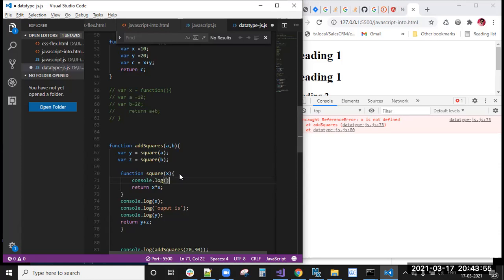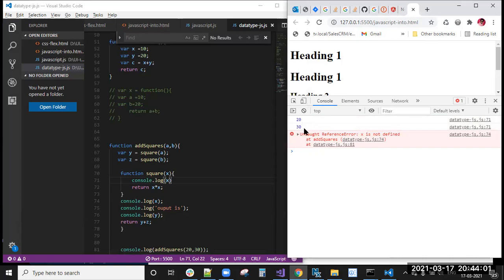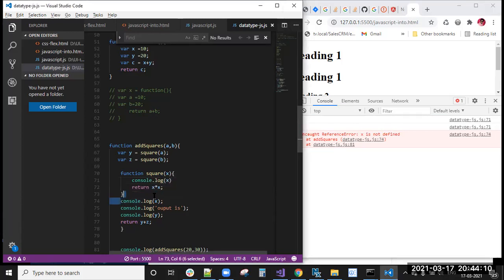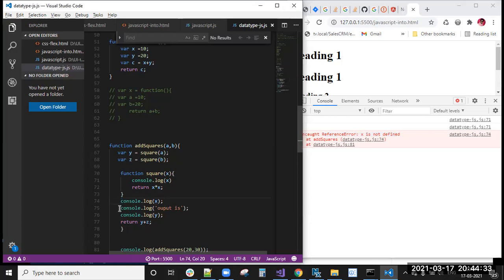If you write console.log of x inside, you will get 20, 30. First time 20 will come, second time 30 will come. But when you try to access console.log of x outside, where the scope is up to here only, you will get a reference error, x is not defined. Whenever that error comes, the execution will stop. JavaScript will throw the error and stop execution, and after that these lines are not executed.